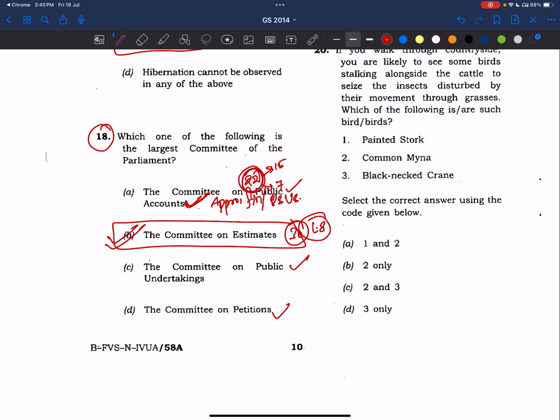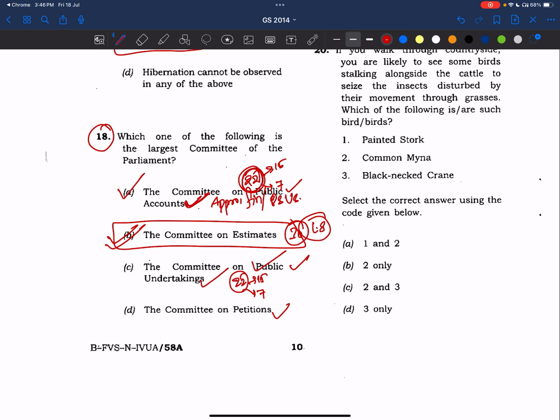Okay, now, Public Accounts Committee, same as PSC. 22 members are there, 15 from Lok Sabha, 7 from Rajya Sabha. Right? Here also same. Chairman will be appointed by Lok Sabha Speaker, and minister can't be part of public committee on public undertaking also. Even in this also, minister is not allowed. Right? So coming to committee on petitions.